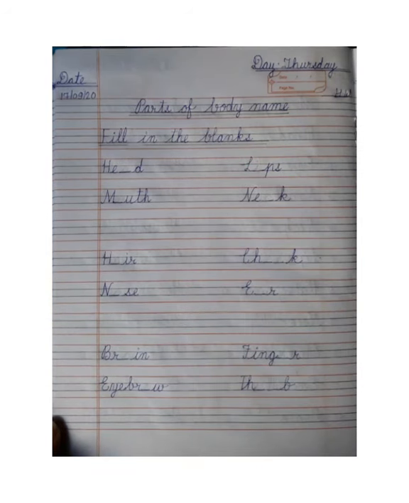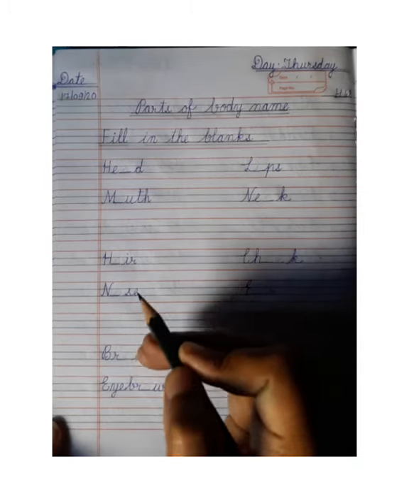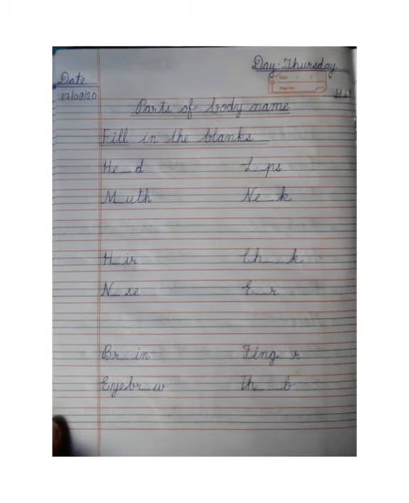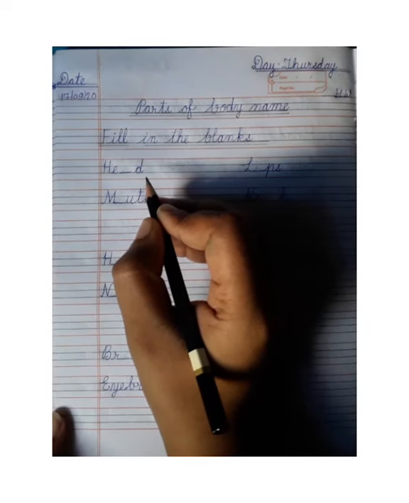You can see I have already written some spellings here, but in these spellings some letters are missing, so we will fill them up. Firstly we will identify the spelling, and I will tell you these are all related to parts of body names. So the first spelling is